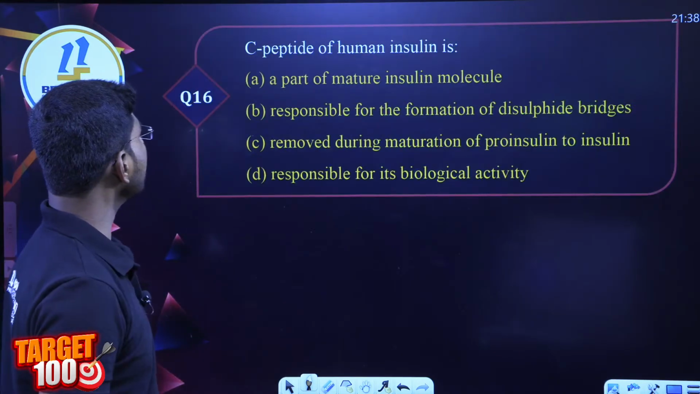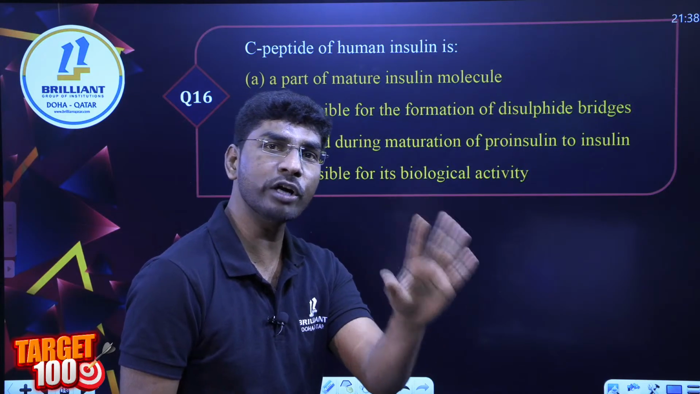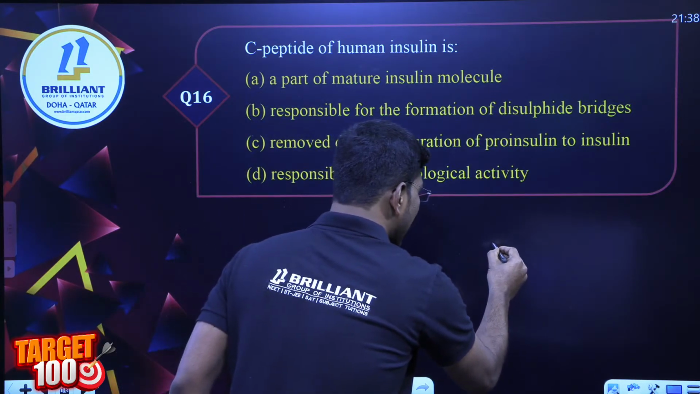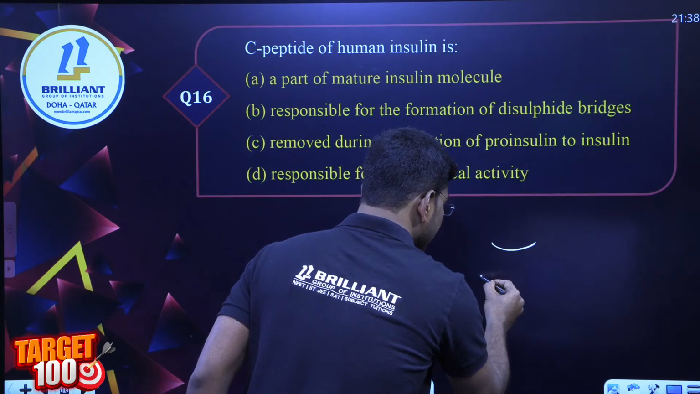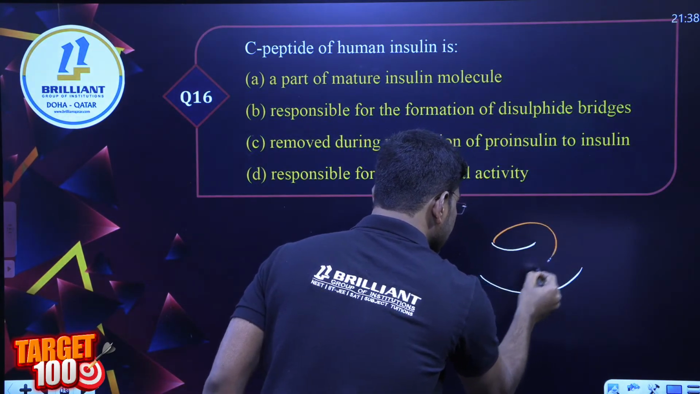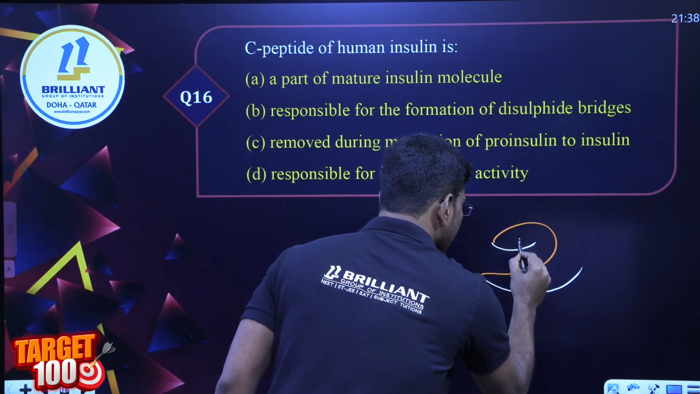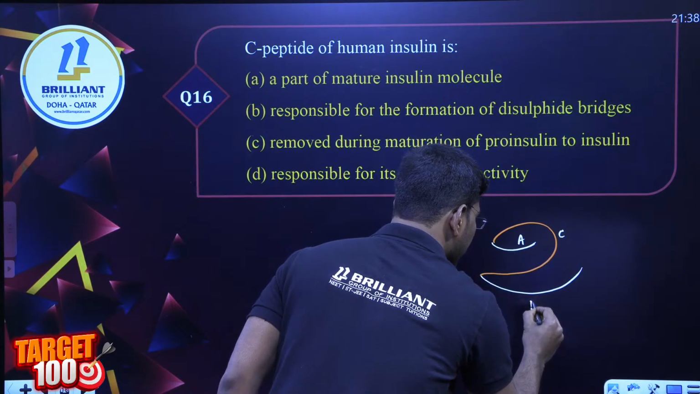Next question. Very simple question. I'll write something on the board. What is that? Tell me now. This is the A polypeptide chain. This is the B polypeptide chain. Between the A and B polypeptide chains, the C polypeptide chain is there. So let me write here: this is A, this is C, this is the B polypeptide chain.